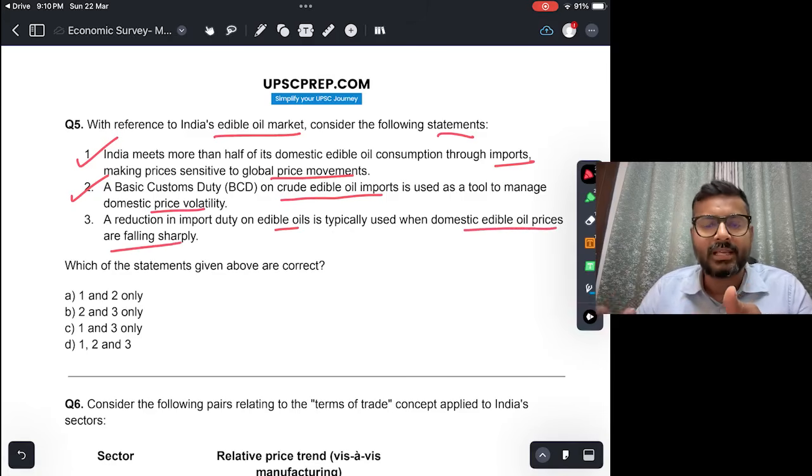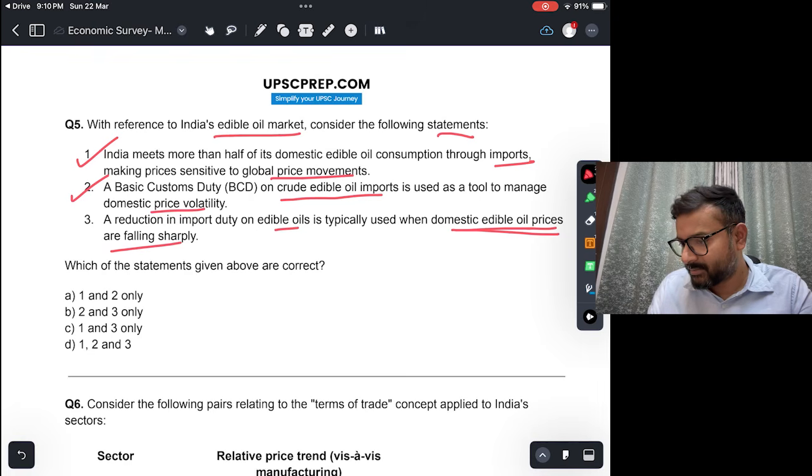If domestic oil prices are falling very rapidly, will the government further reduce import duty? If it does, obviously the prices will fall even faster. So this will never happen. In fact, the reduction happens when domestic edible oil prices increase sharply, right? So this is incorrect. So which of the statements are correct? 1 and 2. A.